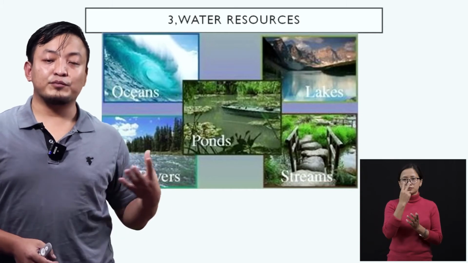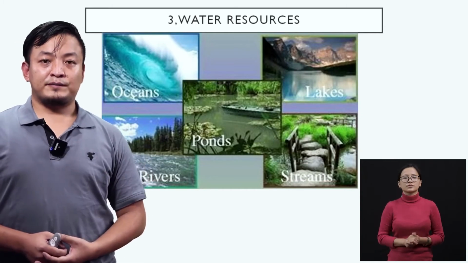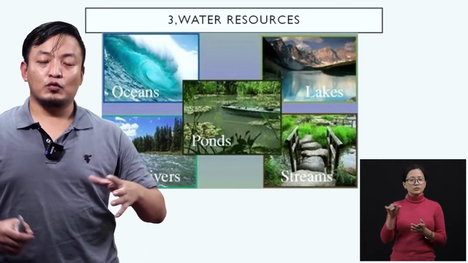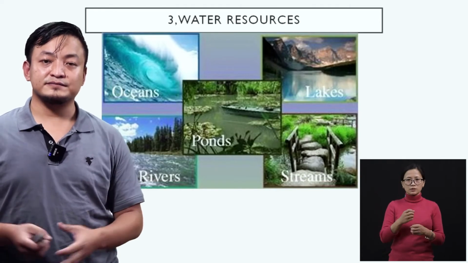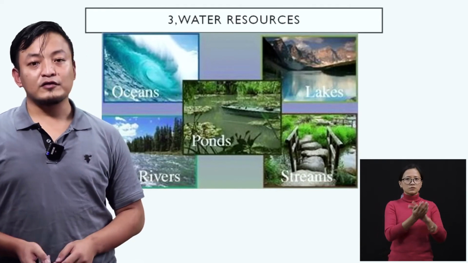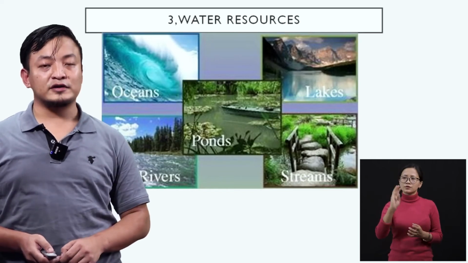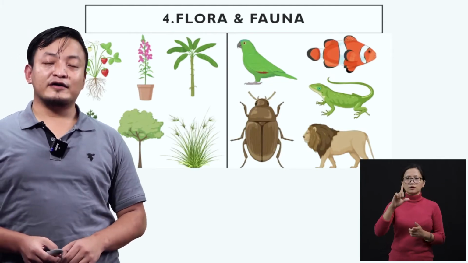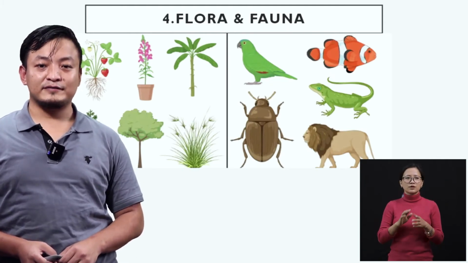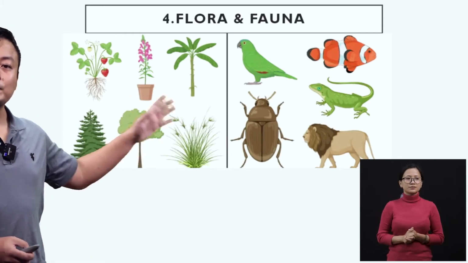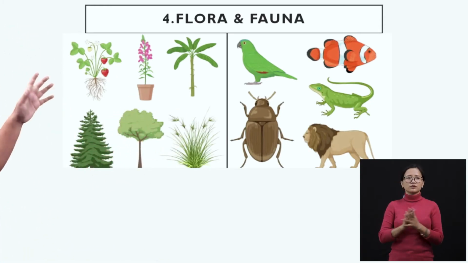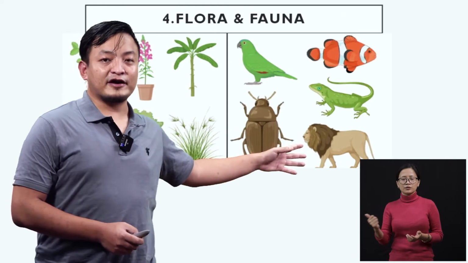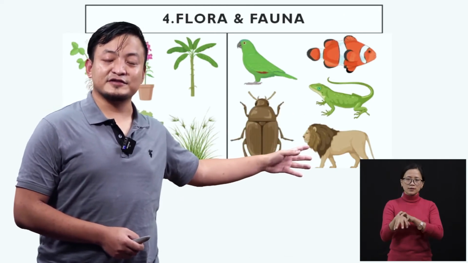So we have seen the importance of water resources, and also we have discussed what percent of our earth is composed of water. So moving on to our fourth natural resource of the earth, it is the flora and fauna. In one part of the picture we have plants, and in the other part we have animals, right students?